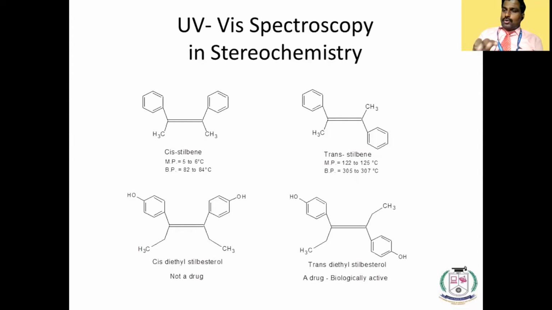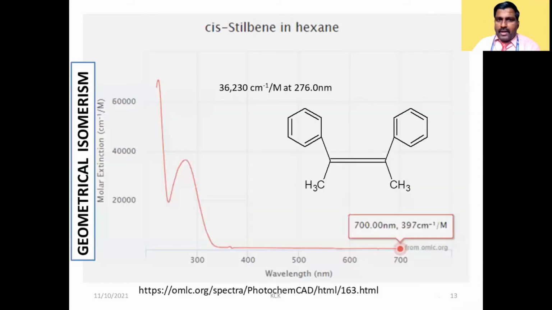And if you want to distinguish between these two, UV visible spectroscopy is a simple technique to distinguish them. That is the advantage of UV visible spectroscopy. Cis stilbene is giving a peak at 276 nanometers.